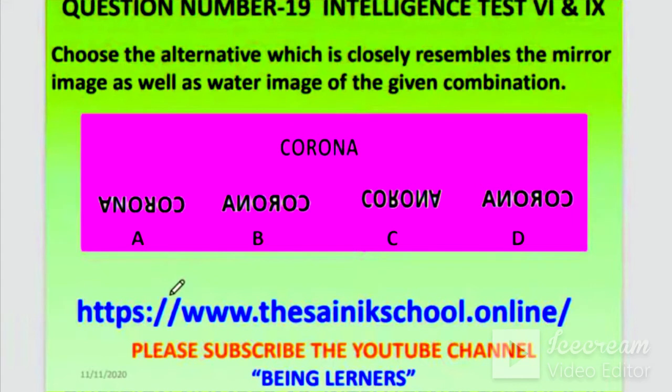19, Ramesh Satya, B. Pooja, C. Check again. Pooja and Jaipal Reddy, D. All are wrong. Check again. What happens? Mirror image is right to left, and water image is up to down. Both you have to check.